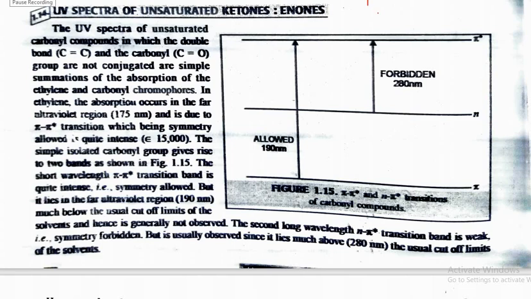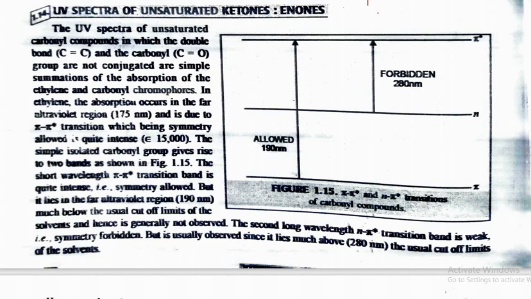Today we will start with the last topic of our UV spectroscopy. After doing all the numericals based on dienes, polyenes and then enones, now we will try to understand why in enones, that is in alpha beta unsaturated carbonyl compounds, the lambda maximum value is more than in the dienes or polyenes.